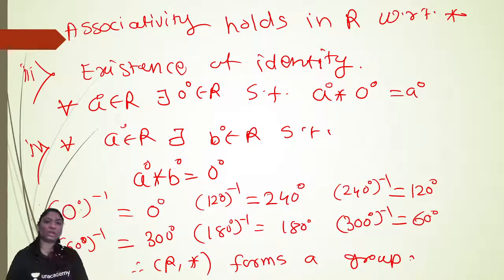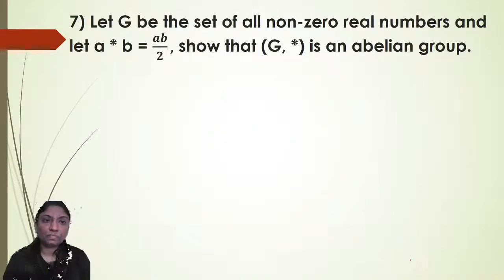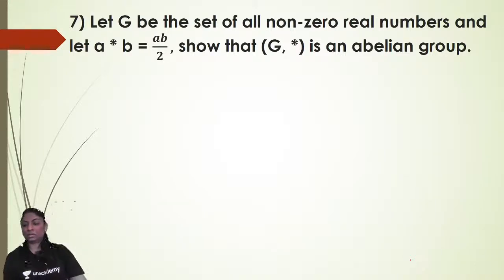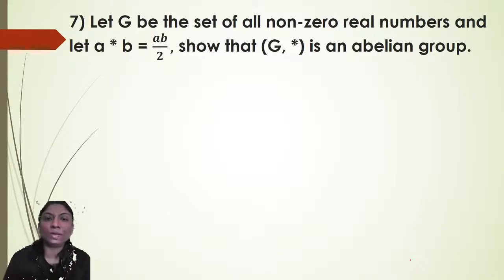Okay, I hope you are getting it clear. Now see the next example. The defined operation is different. Here, let G be the set of all non-zero real numbers, and let A star B is equal to AB by 2. Show that G star is an abelian group.